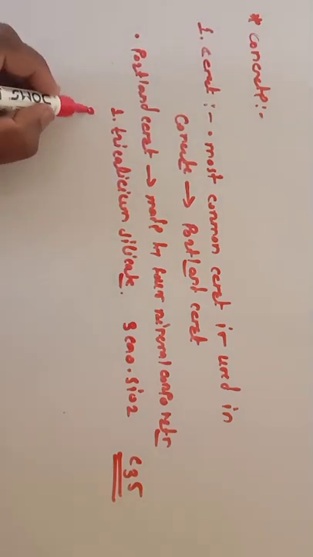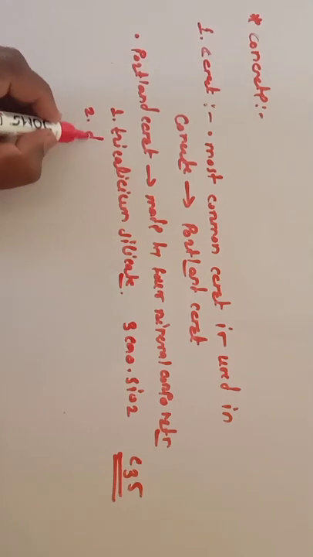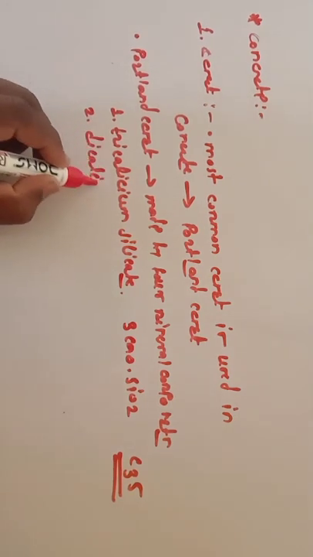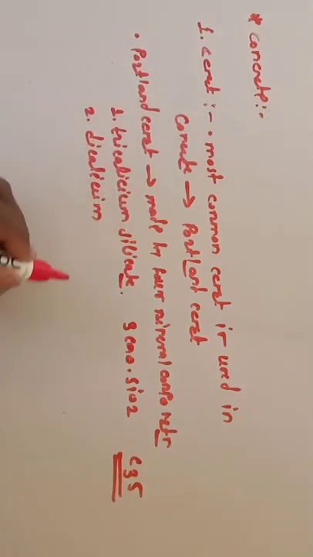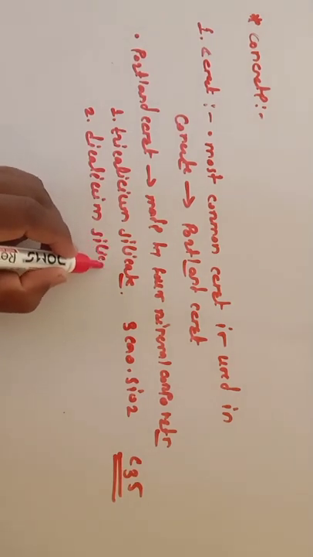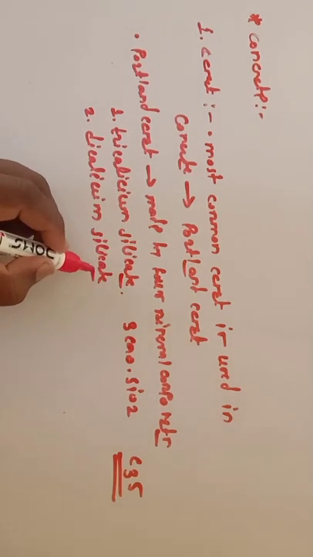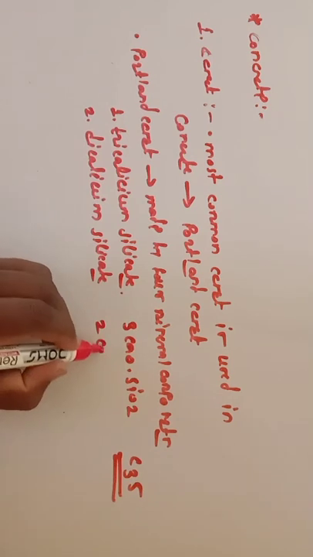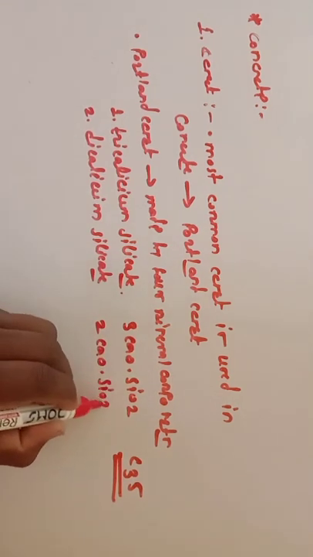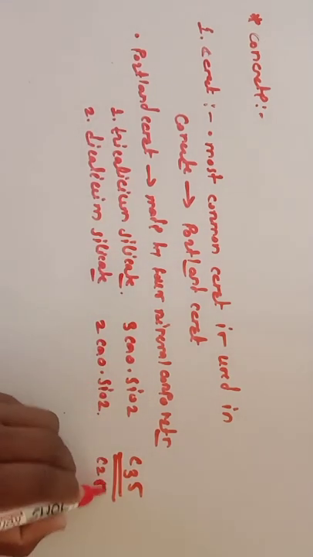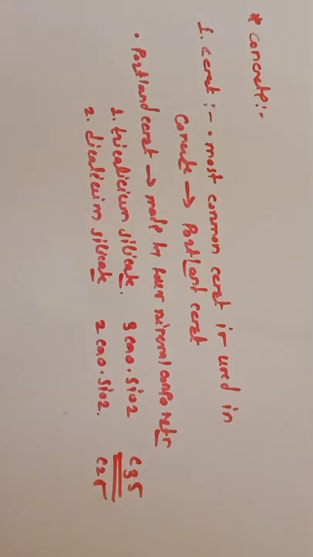The second one is dicalcium silicate, that is 2CaO·SiO2, denoted as C2S. Its abbreviation is C2S.